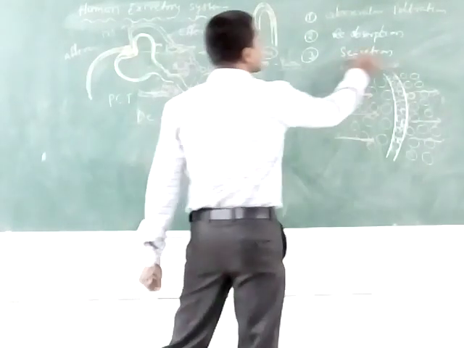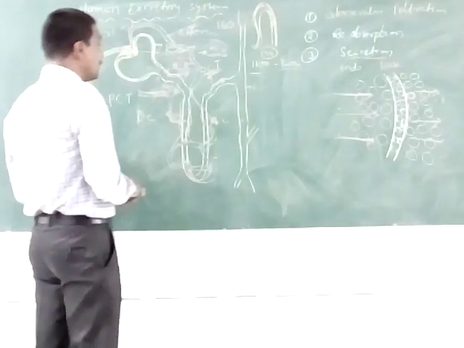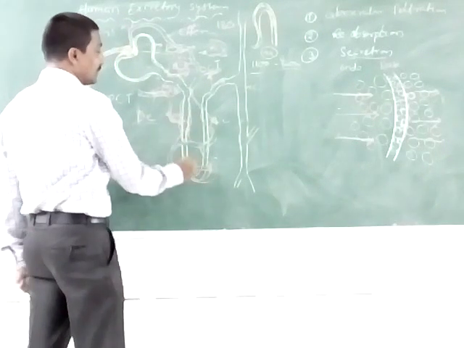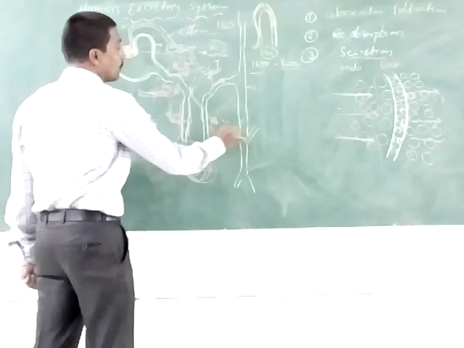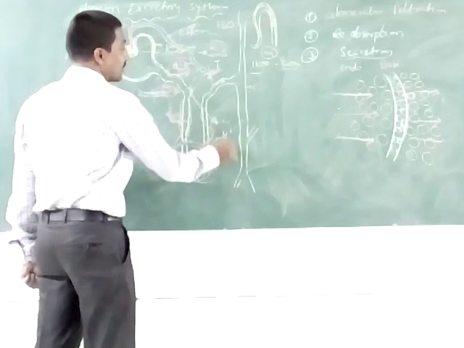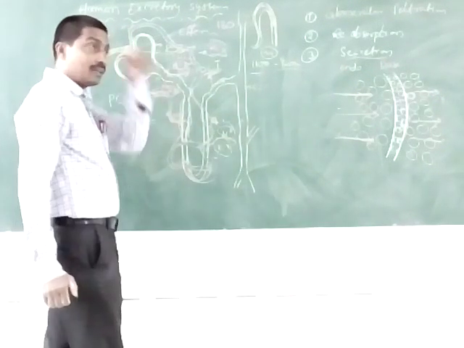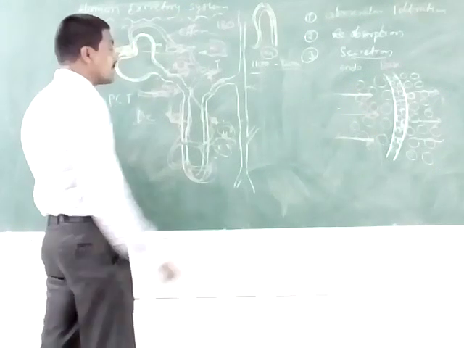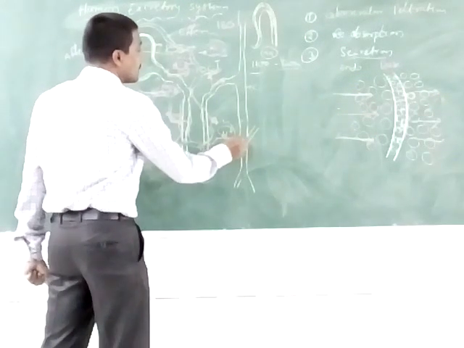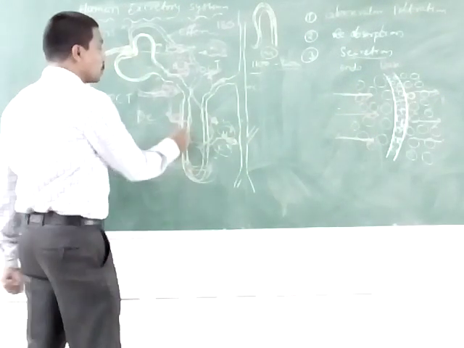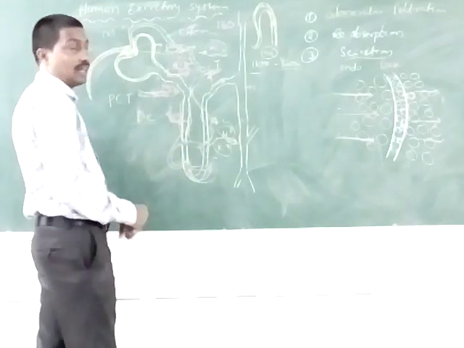The next one is secretion. Secretion means H plus and K plus ions are secreted into the tubules. These are used for acid-base concentration in the renal tubules.